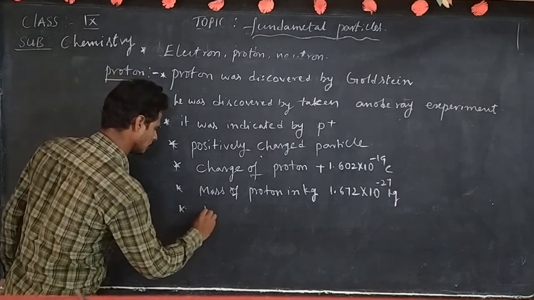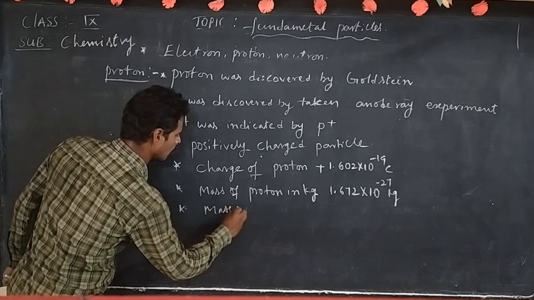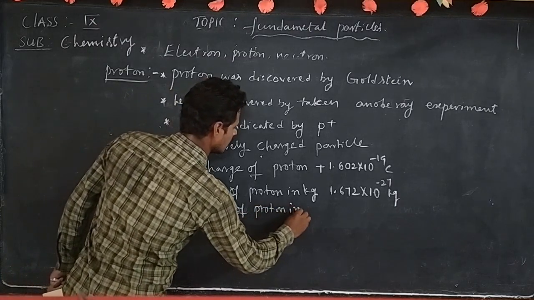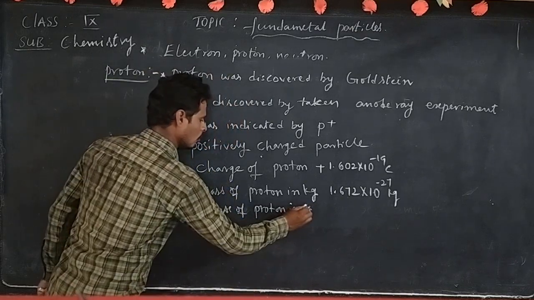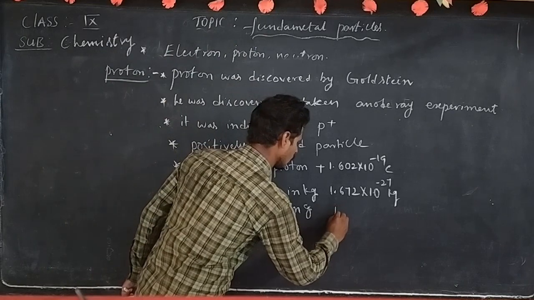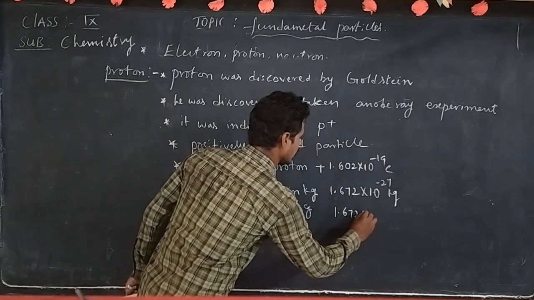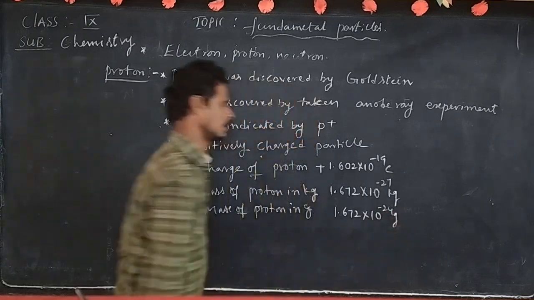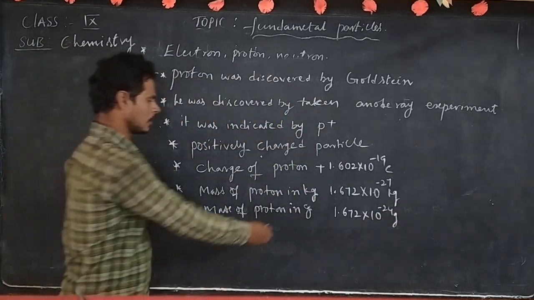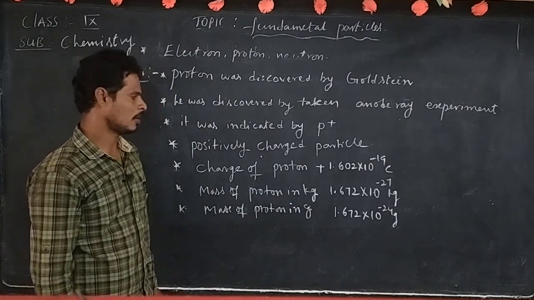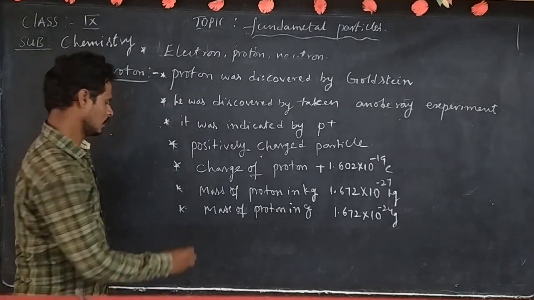Next, mass of proton in grams equals 1.672 into 10 to the power minus 24 grams.